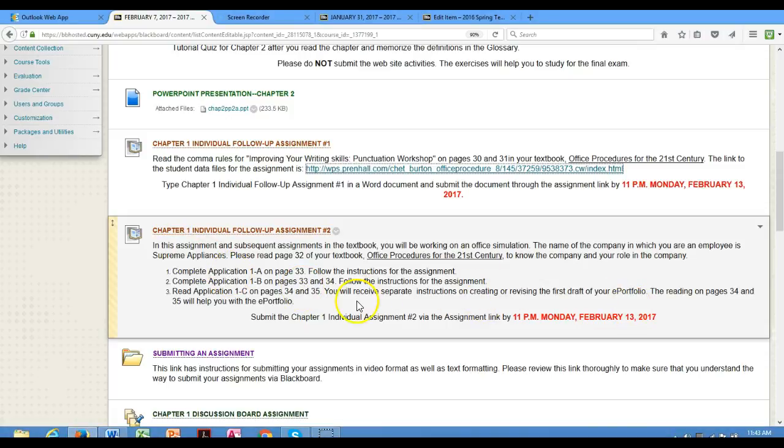And read Application 1C, but you are not creating the portfolio the way they're doing it in the textbook. Obviously, I'm going to show you the e-portfolio. That's not due until March 13th. You have a month to create your e-portfolio, but you have to complete Applications 1A and 1B, following the instructions. If you have questions about the instructions, you're going to post them in the Q&A in the discussion board. You don't need to send me an email.